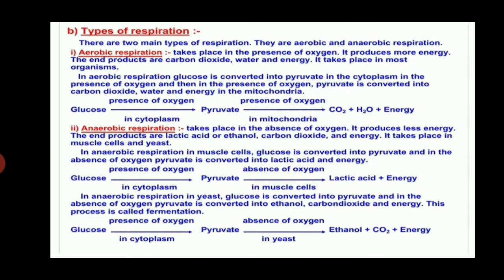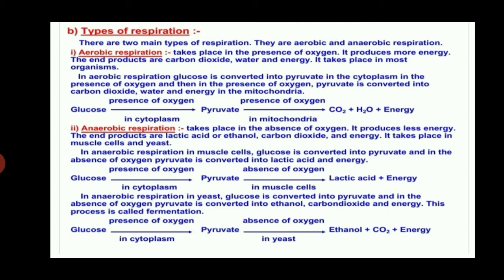In muscle cells, glucose is converted into pyruvate, and in the absence of oxygen, pyruvate is converted into lactic acid and energy. It releases lesser energy. Anaerobic respiration occurs in the absence of O2 in the cytoplasm. It takes place in certain bacteria, yeast and certain tissues of higher organisms.